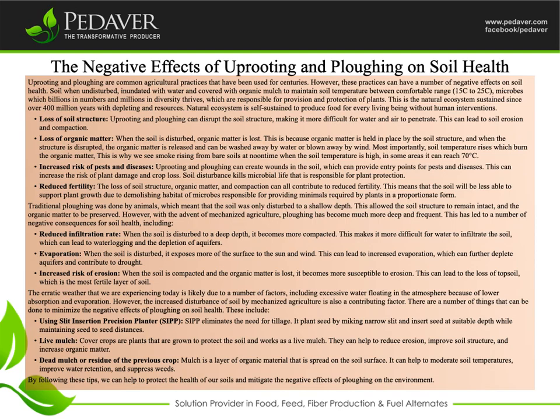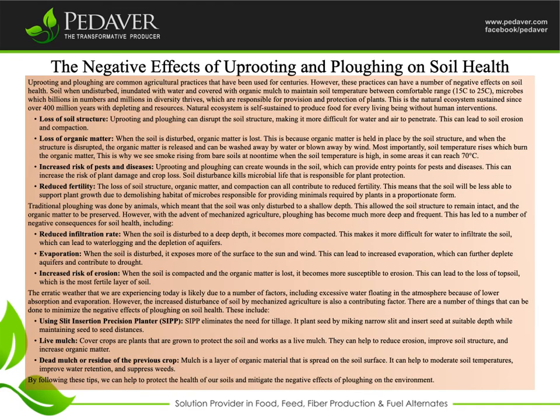When the soil is disturbed to a deep depth, it becomes more compacted. This makes it more difficult for water to infiltrate the soil, which can lead to waterlogging and the depletion of aquifers. Evaporation. When the soil is disturbed, it exposes more of the surface to the sun and wind. This can lead to increased evaporation, which can further deplete aquifers and contribute to drought.